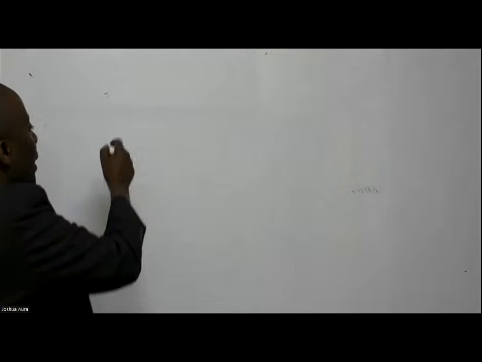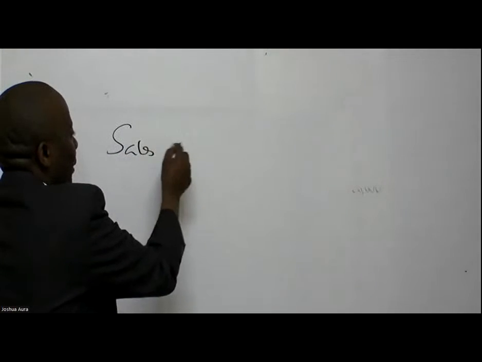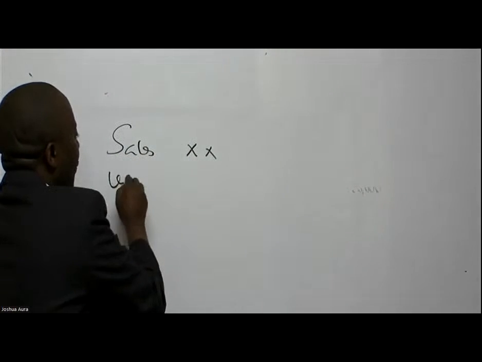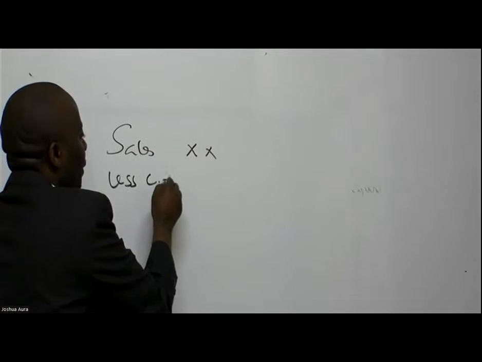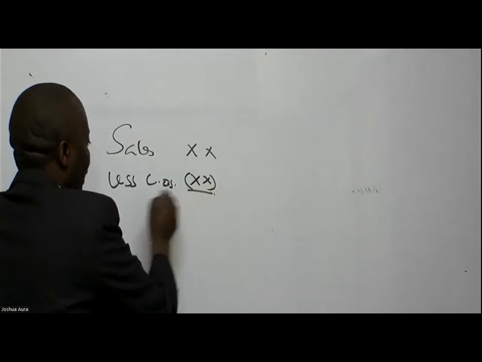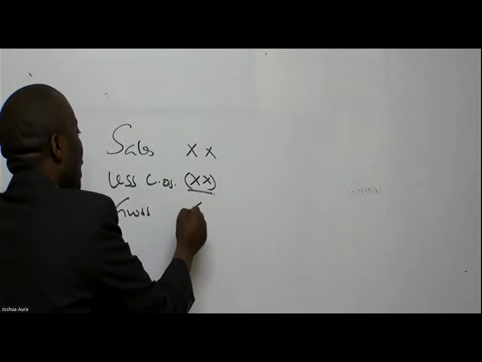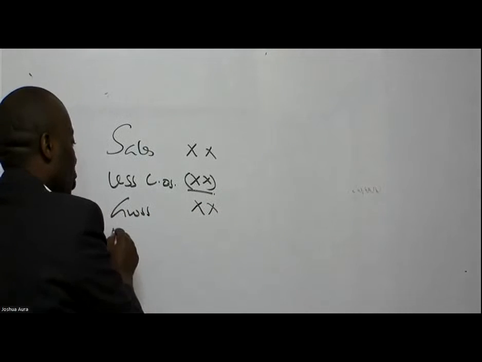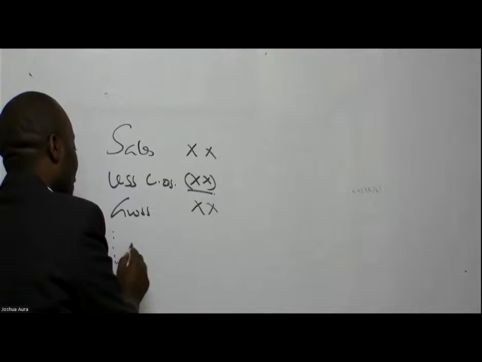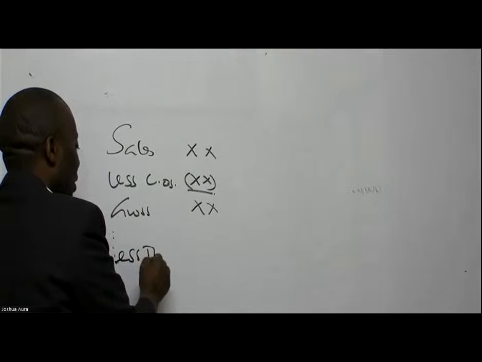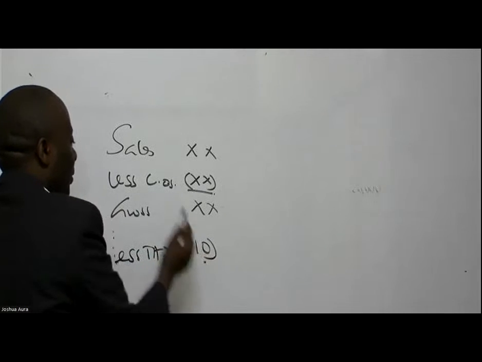So when I'm auditing, I'll be looking at things like the sales figure, less the cost of sales figure, right? So we have our gross profit. Then we come to profit before tax, and then we say less tax. Tax, for example, we give them a figure of 10 million.